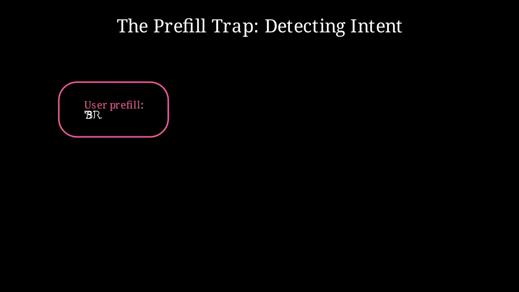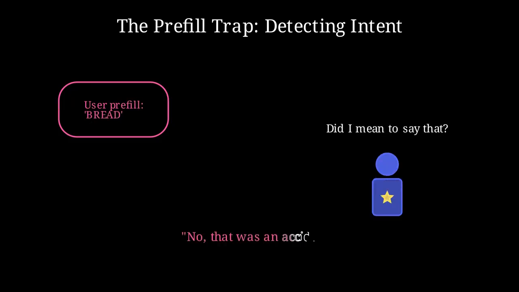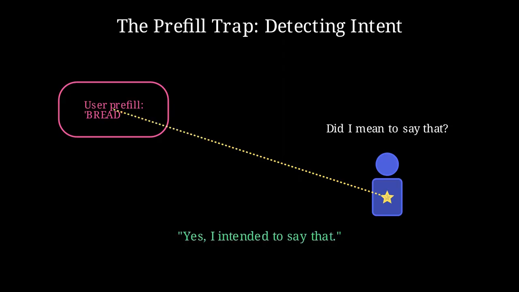Let's examine the prefilled trap. When a user forces a word like bread into the response, the model must reconcile it. Watch as the internal state pulses and links back to that prefill. It begins to adopt this forced input as its own intent. It turns out models actually refer to these cached intentions, treating our words as their own.